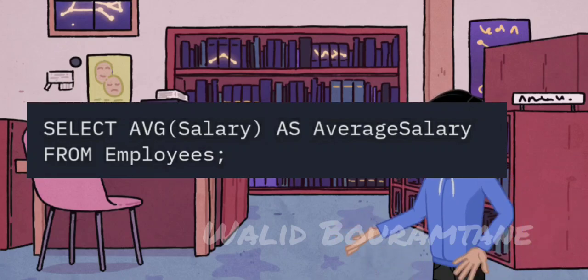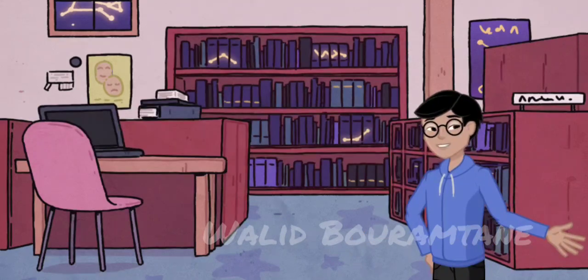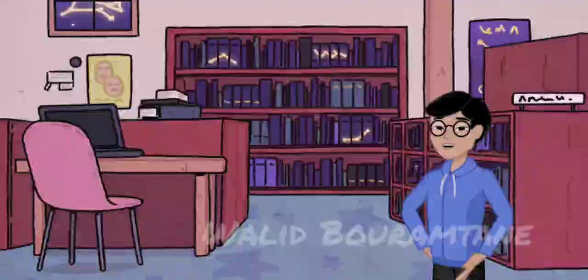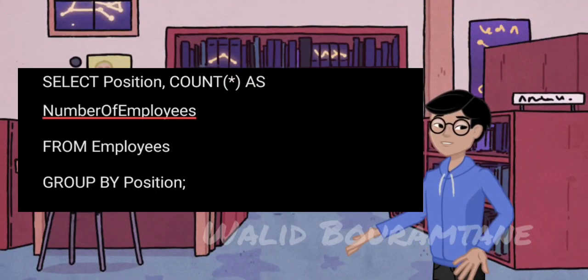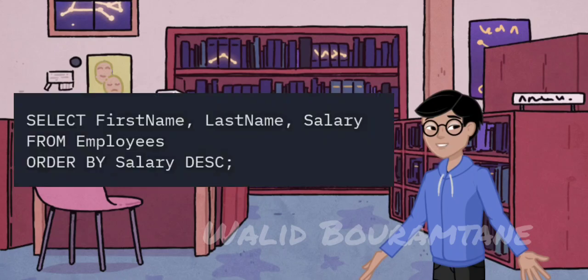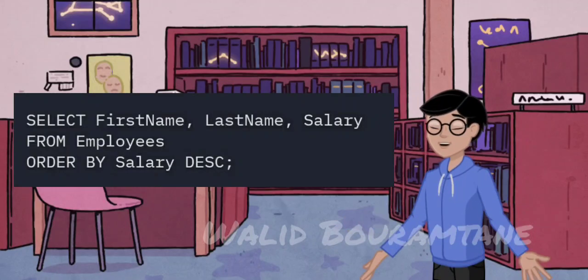This query calculates the average salary of all employees. Grouping data. The GROUP BY statement groups rows that have the same values in specified columns into summary rows. This query counts the number of employees in each position. Ordering data. The ORDER BY statement sorts the result set of a query by one or more columns. This query retrieves employee details sorted by salary in descending order.